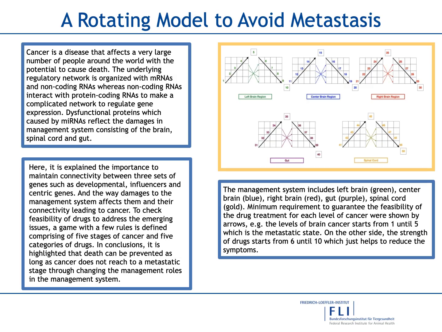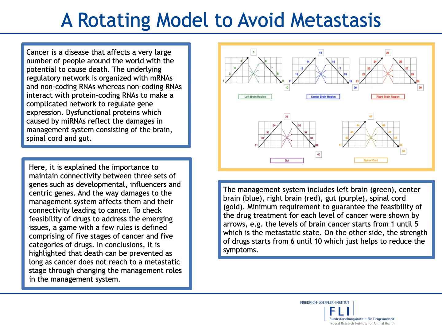To check the feasibility of drugs to address the emerging issues caused by cancer, a set of rules is defined, comprising 5 stages of cancer and 5 categories of drugs.